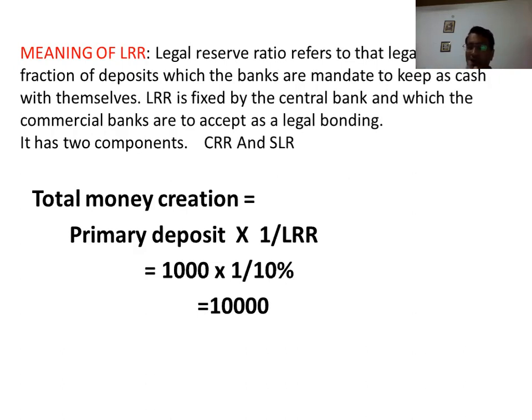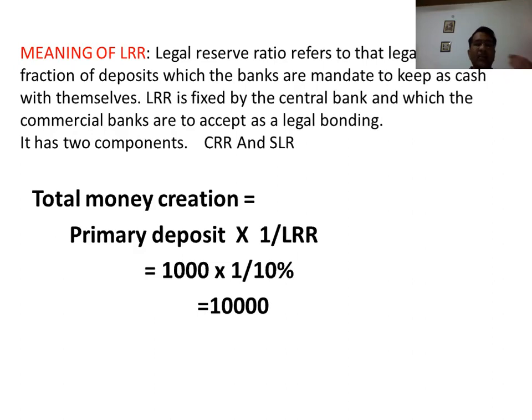LRR has two components. One is the CRR and the second is the SLR. CRR is the cash reserve ratio. It is the rate at which commercial banks keep reserves with the central bank. And SLR is the statutory liquidity ratio. It is the rate at which commercial banks keep reserves in their own bank. Both are kept by the commercial bank in cash, in the central bank or in their own bank. On the basis of that LRR, the bank creates more credit, which is called credit creation.